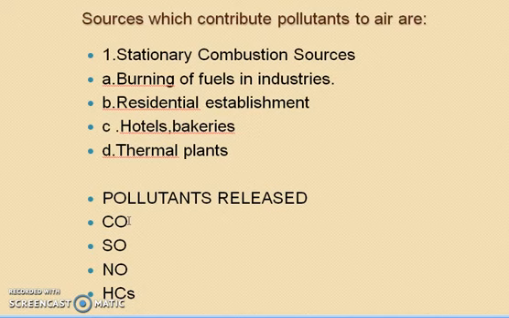Now let us discuss the oxides of carbon. They are formed by the combustion of carbon of the fuels and include carbon monoxide and carbon dioxide. The concentration of carbon dioxide in the atmosphere has increased 15% in the last 100 years due to excess fuel burning. Nearly 50% of all carbon monoxide emissions originate from automobiles. It is also present in cigarette smoke.